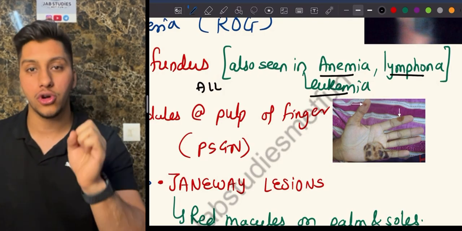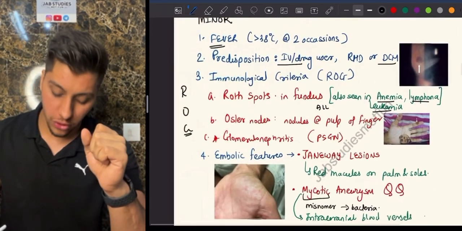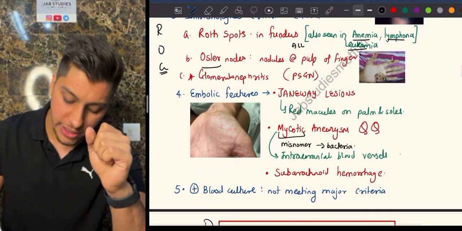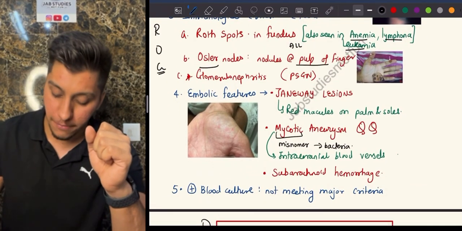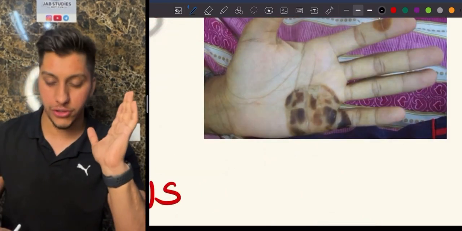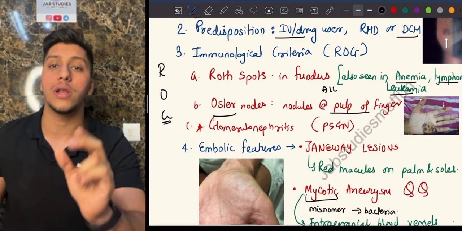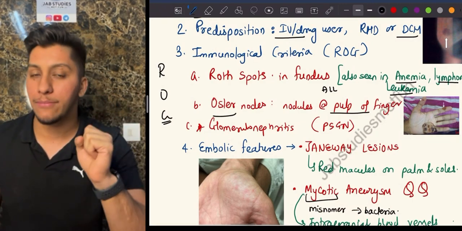I'm talking about Roth spots, which are seen in the fundus. This is an immunological factor. O stands for Osler nodes. Osler nodes can usually be seen around the pulp of the finger, but also over here, see, it can be found in the palm as well. This is your Osler nodes. And G is glomerulonephritis, specifically post-streptococcal glomerulonephritis. So these are the immunological factors.